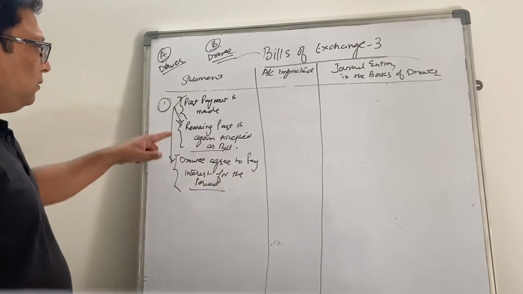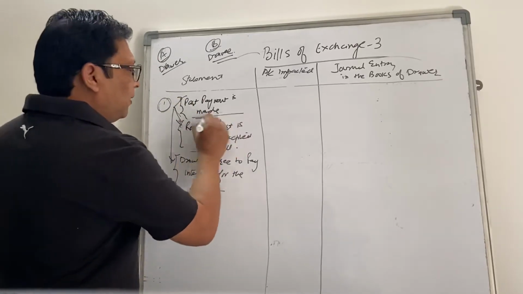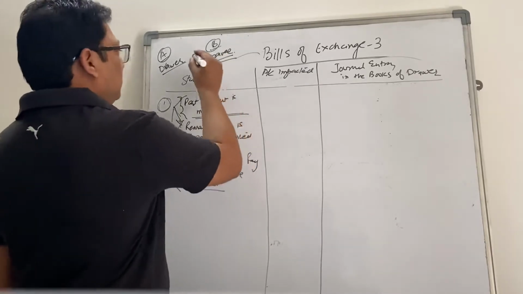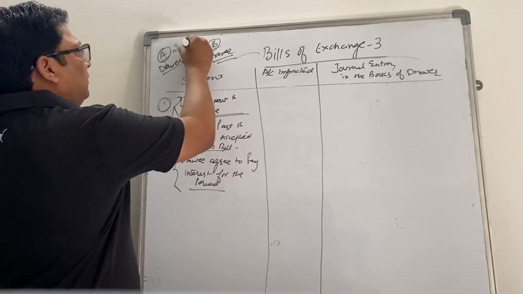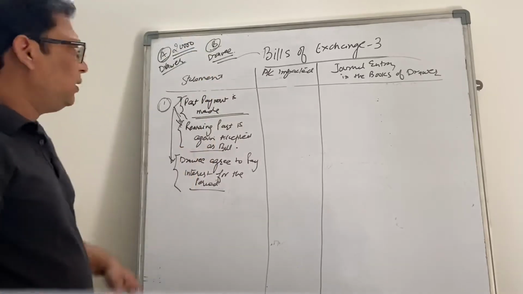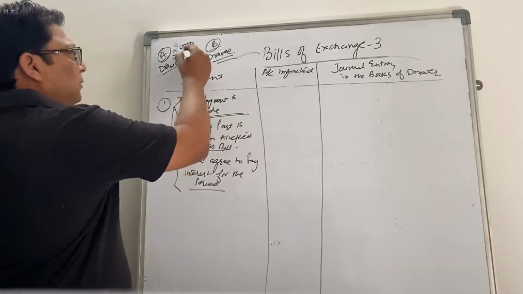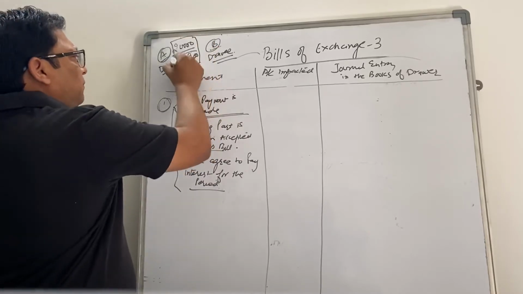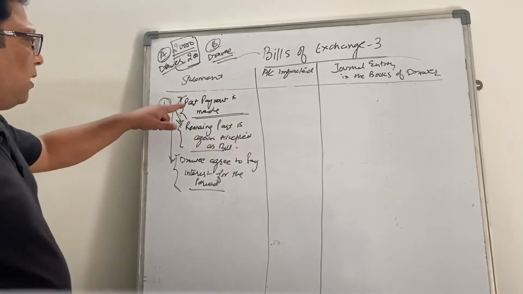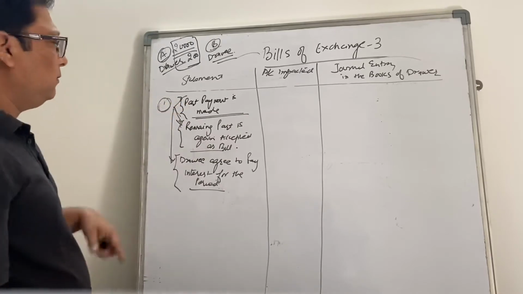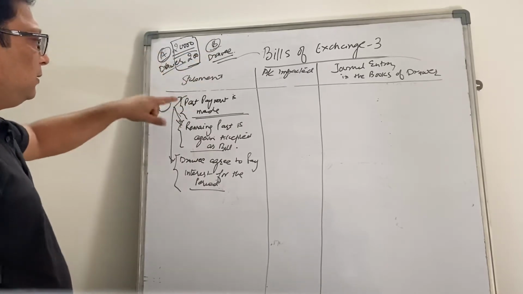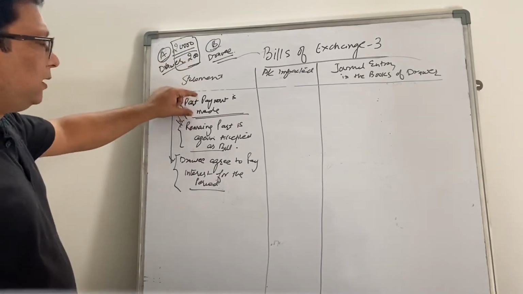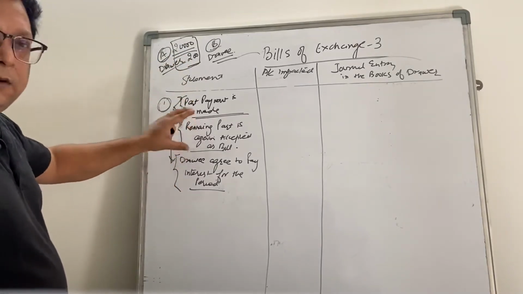Now when the part payment is made by the drawee, what will happen? Supposedly there was a bill of say 20,000 which got dishonored, right? And there were some 200 rupees noting charges which were paid by A. Now B says that I will make you a payment of 10,200 rupees. So part payment is made and the rest of the 10,000 will be accepted as a bill.